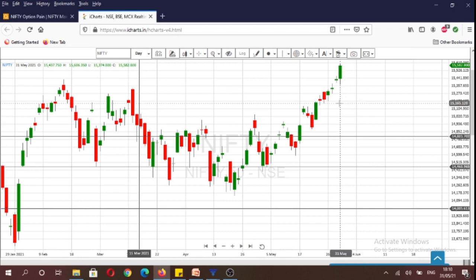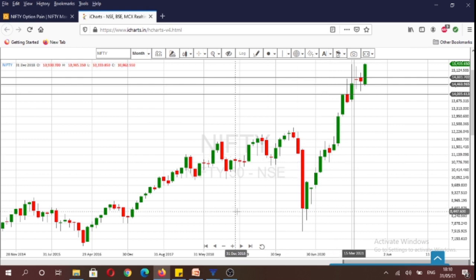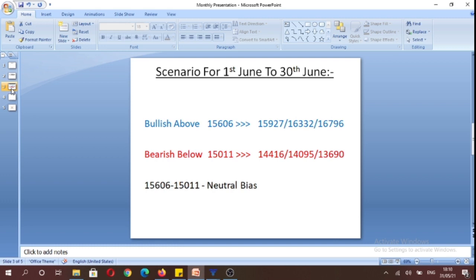And based on the monthly time frame, we get the following scenario for period of June, 1st June to 30th June. This analysis would be valid for period of 30 days. So we would be bullish above 15,606 levels, and above 15,606 levels we can trade towards 15,927 levels, 16,332 levels, and potentially 16,796 levels. So this analysis would be valid for a period of 30 days.